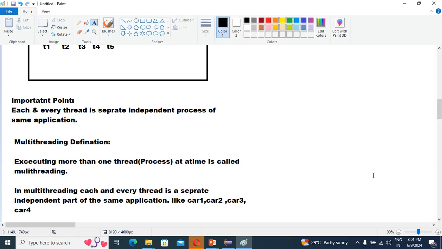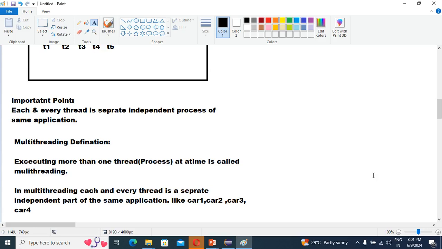So guys, till now what we have discussed is all about threads, what multitasking is and what multi-threading is. Now the question arises: practically, how to create a thread?